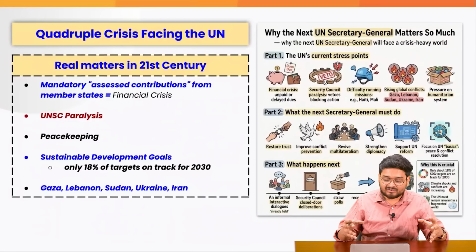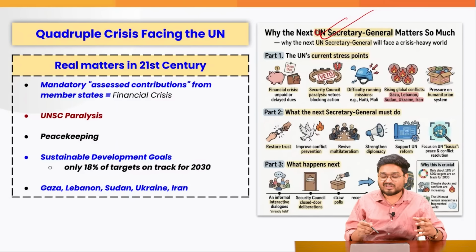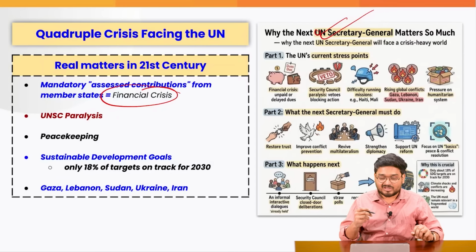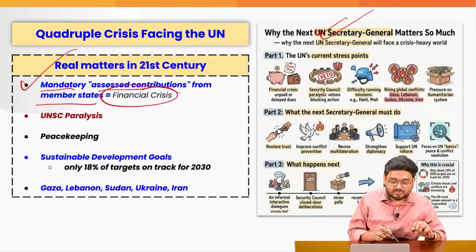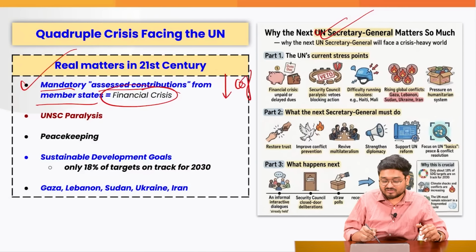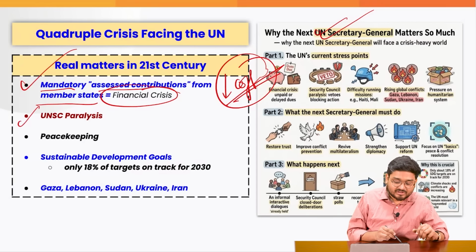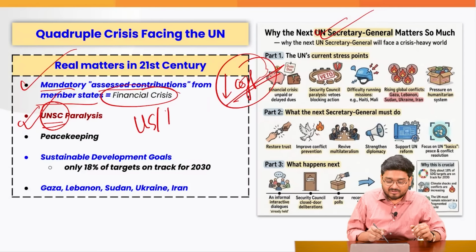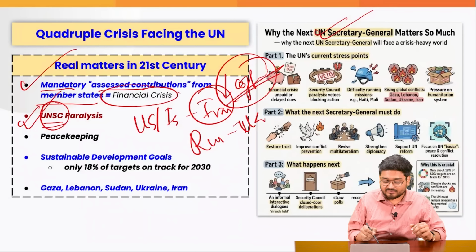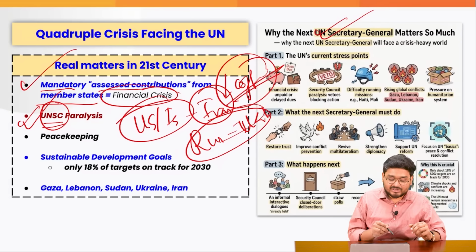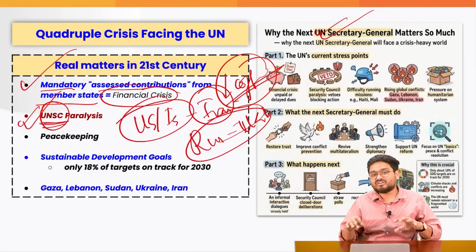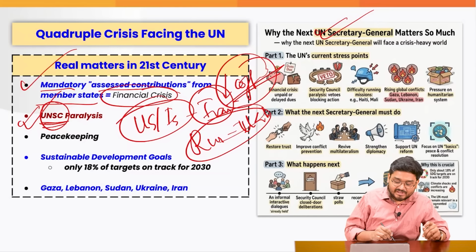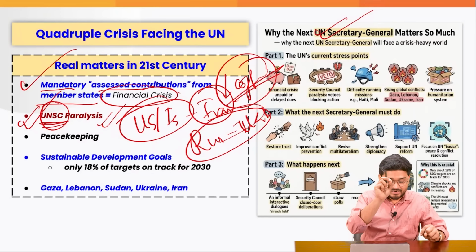So the main debate right now before the new Secretary General would be that as of now we are facing a financial crisis at the United Nations because the mandatory assessed contributions from the member states are going down in cases of so many conflicts which are going on. Also, the conflicts are leading to the paralysis within the UNSC. For example, this US, Israel and Iran conflict here, or the Russia-Ukraine conflict here, or various other international conflicts have seen that the United Nations Security Council does not take any proper action. So the Secretary General has to tactically navigate those things.